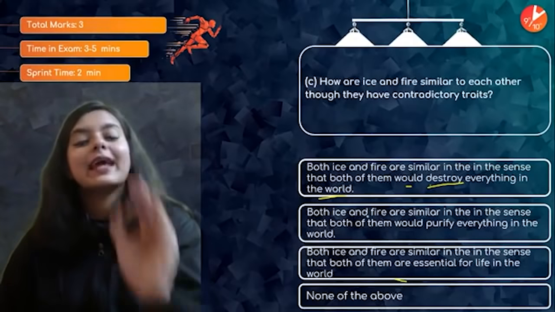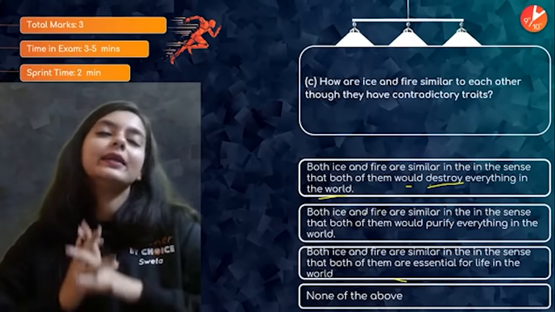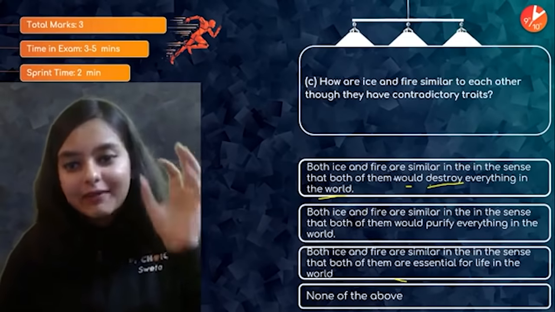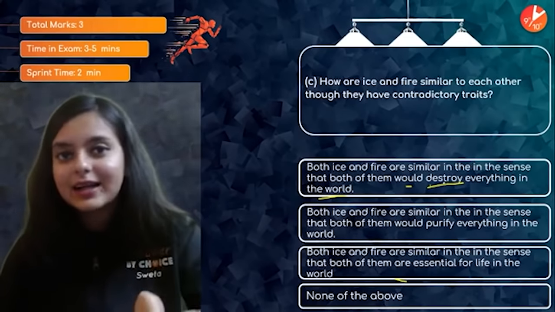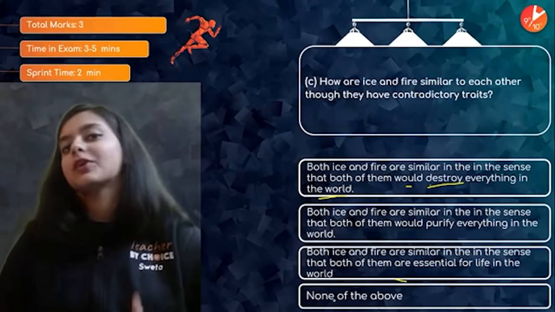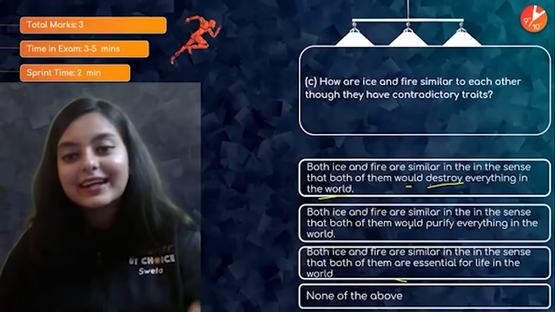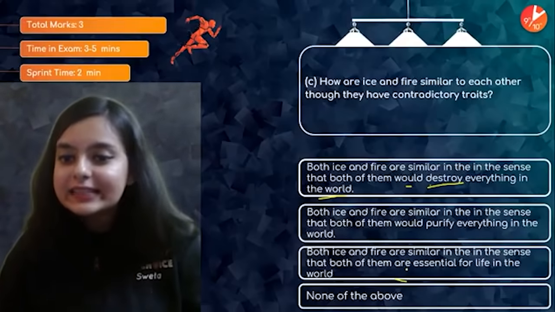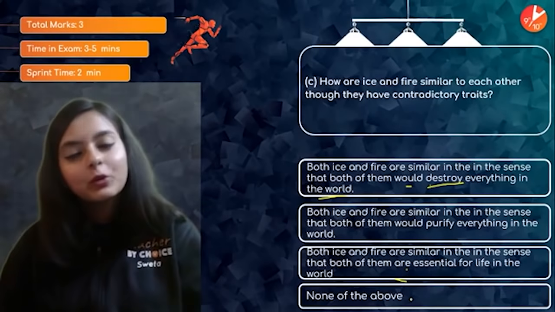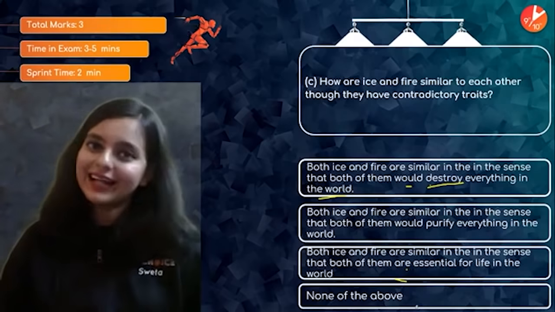Please do it in the same way in your papers as well. Most of you are in such a hurry that whenever you discover the first option as your correct answer, you don't bother to go through the rest of the options. Please do not do so, because I might have another correct option in C, and my fourth option could also be both A and C. Then you will be missing out on that, right?